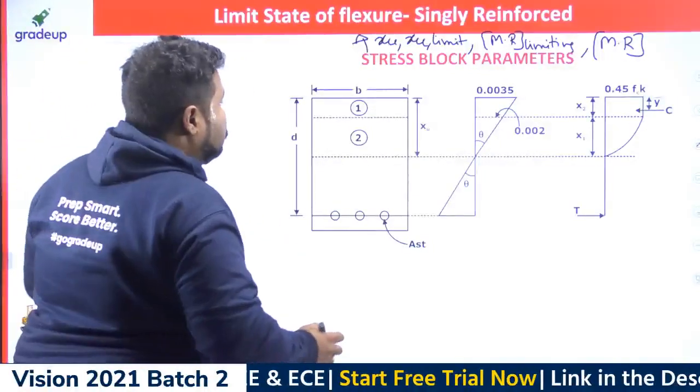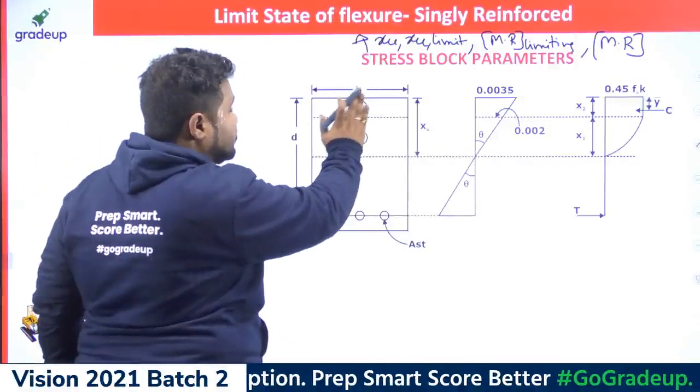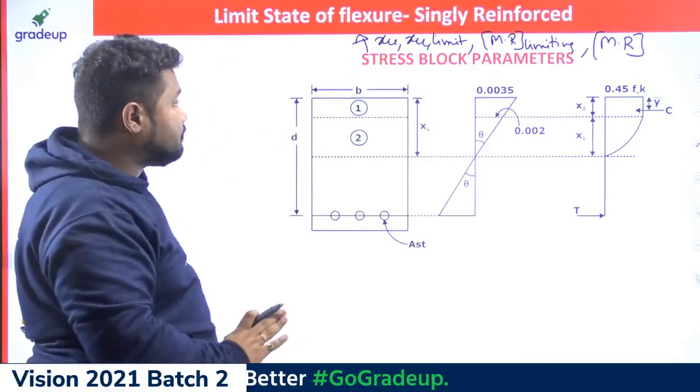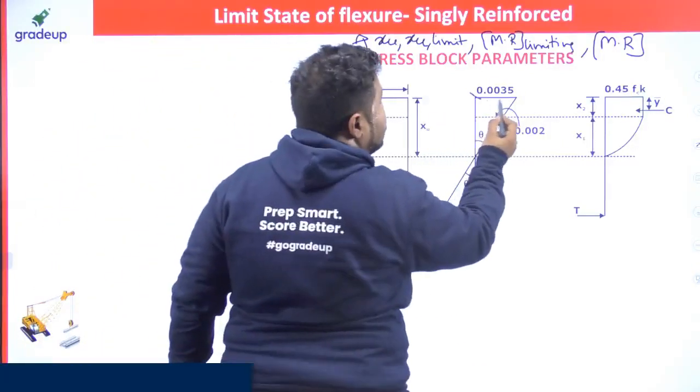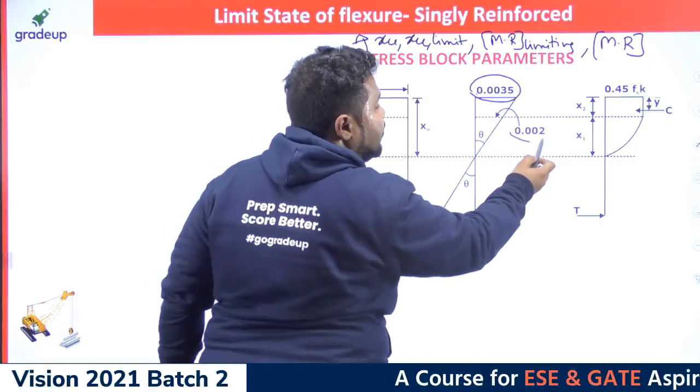Now this is how the stress block is. If B is the width of the section and D is the effective depth of the section, in such a case, this 0.0935 is the maximum strain and this is the yield strain.